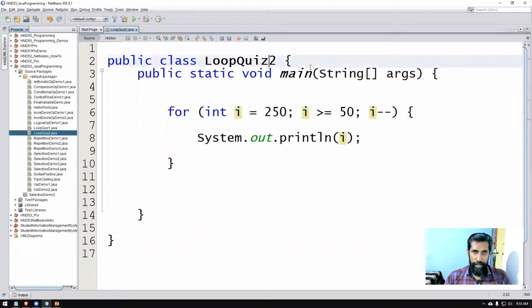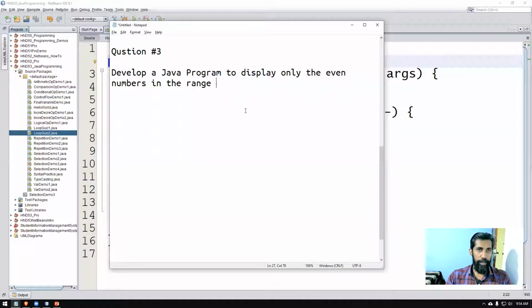Okay, right. We'll do one more question now. Develop a Java program to display only the even numbers in the range 11 to 333. 11 and 333 are inclusive, right?